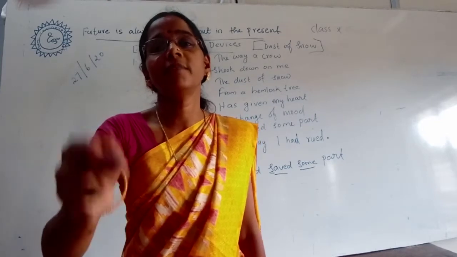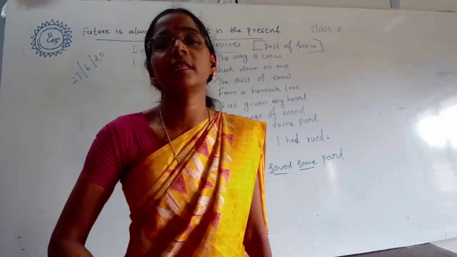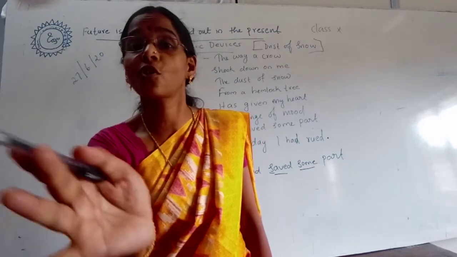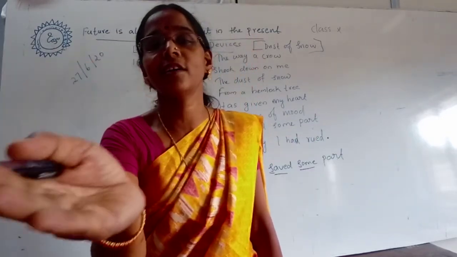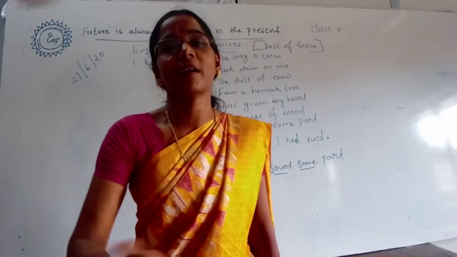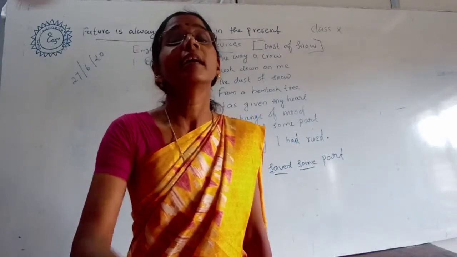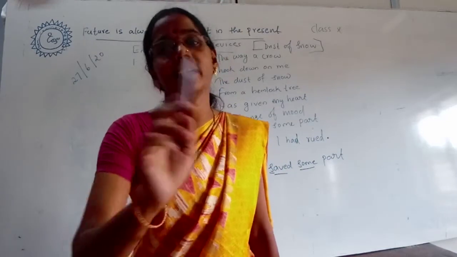Just look at the poem, then we can see that there is no punctuation in this poem, only one full stop at the end. What do you mean by enjambment? When 2 or more sentences continue without punctuation mark. So we can say that the poet has used enjambment here.